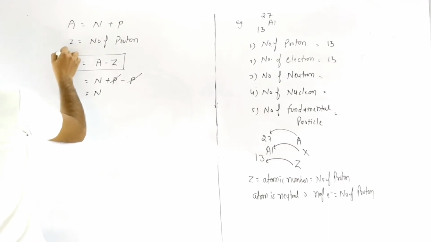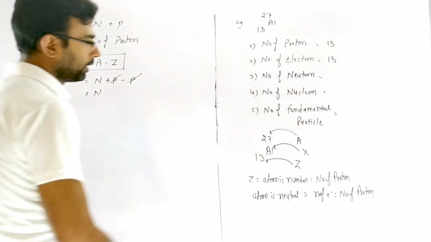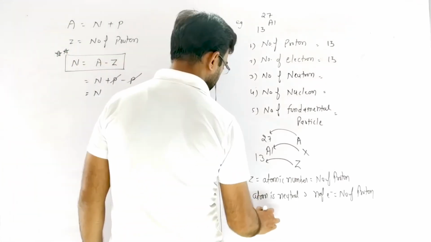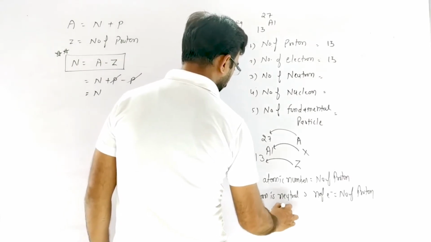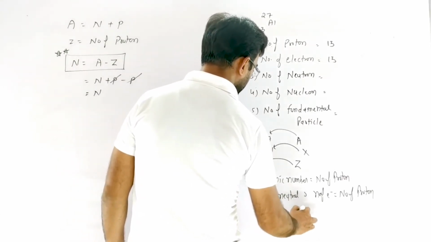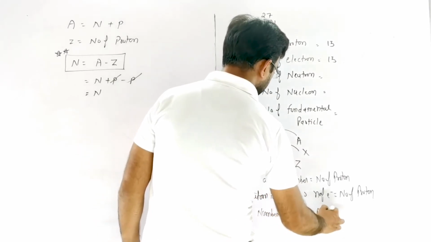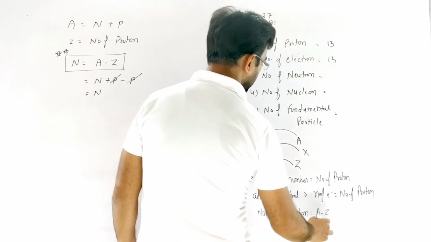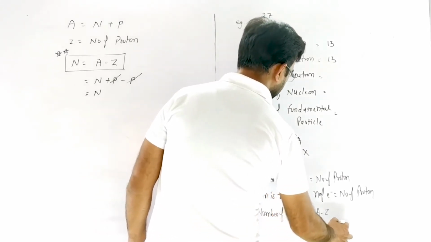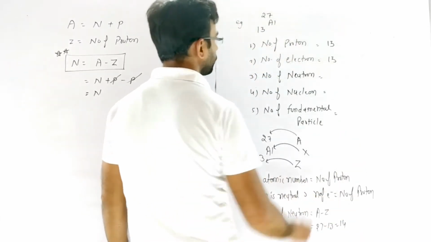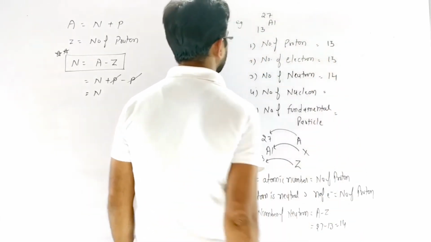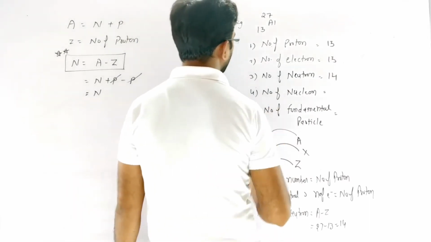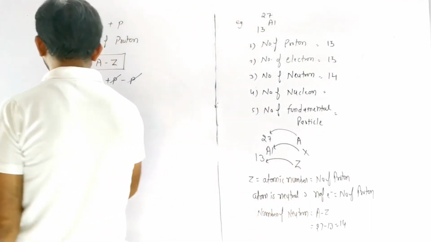So in this example, number of neutron is A minus Z, so we put 27 minus 13, so value is 14. So number of neutron is 14. Now number of nucleon.